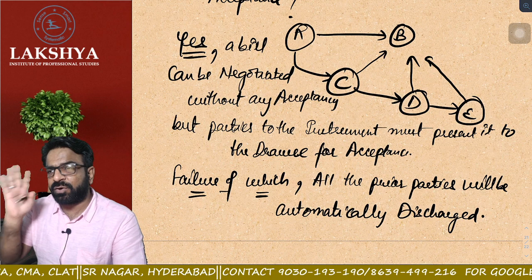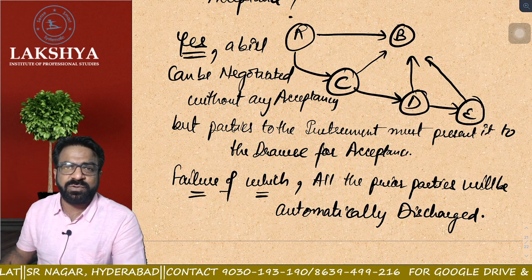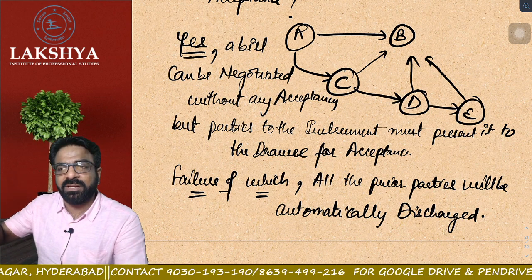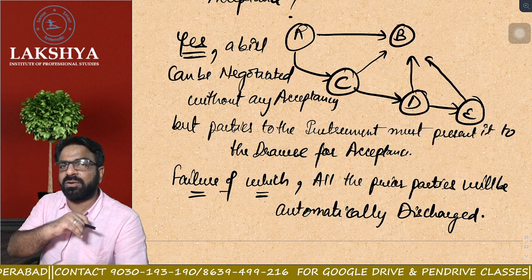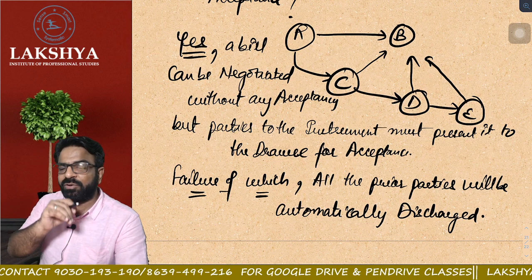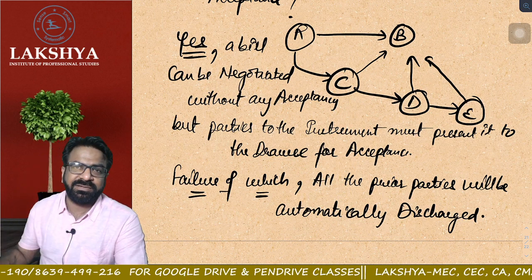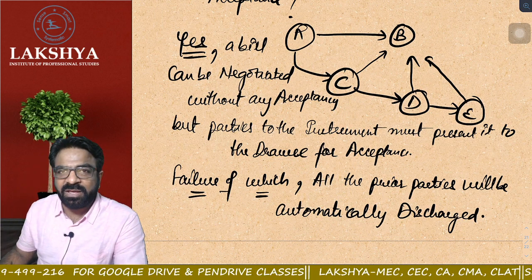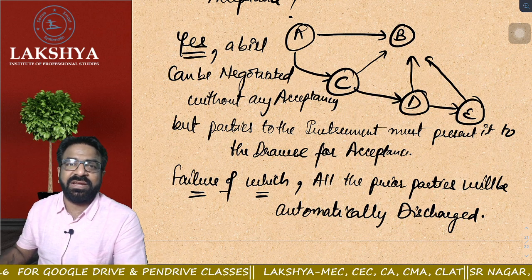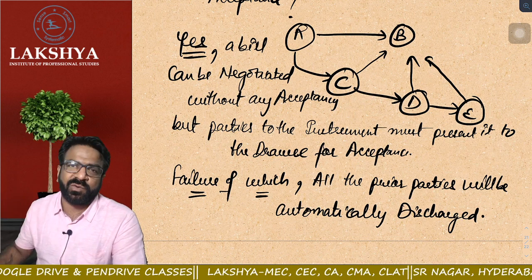Now E also forgot to go to B's place to get it accepted. What will happen now? E will no longer be called a holder in due course. All the prior parties are automatically what? Discharged. All the parties on the bill are automatically discharged when it is not presented at all for acceptance.